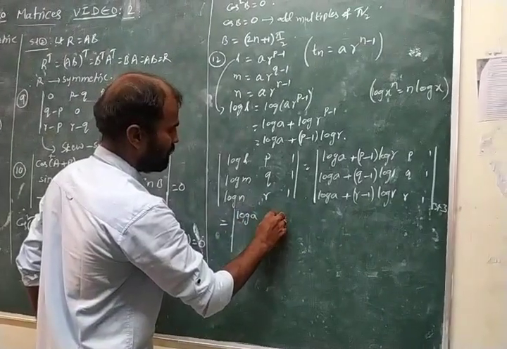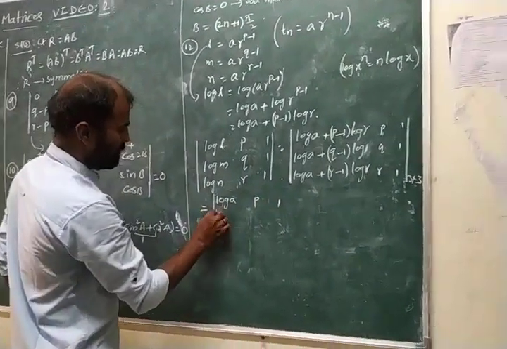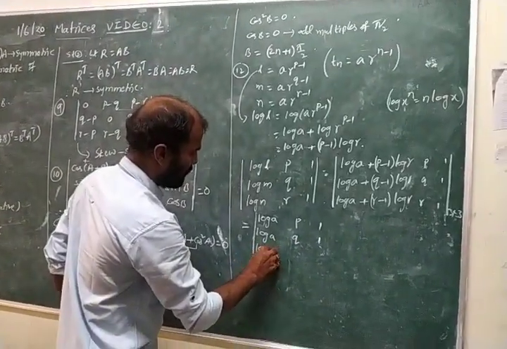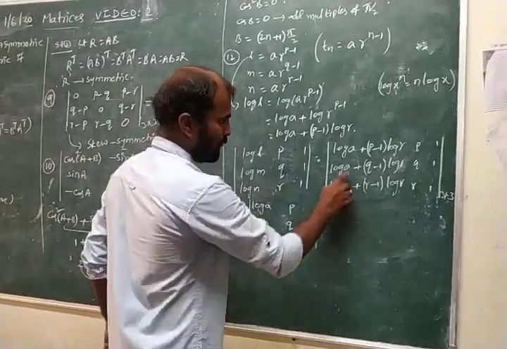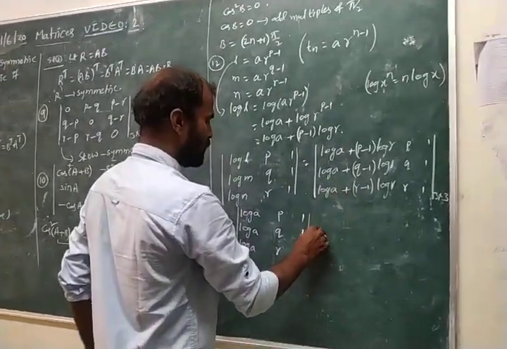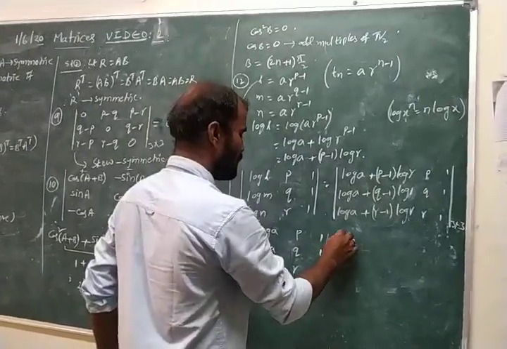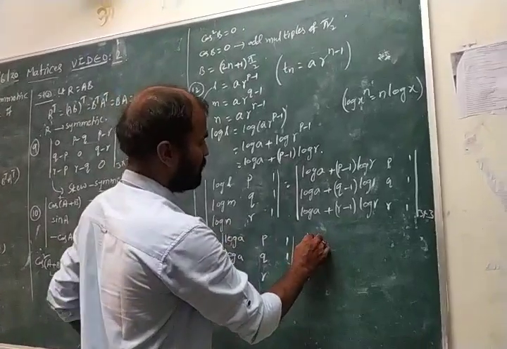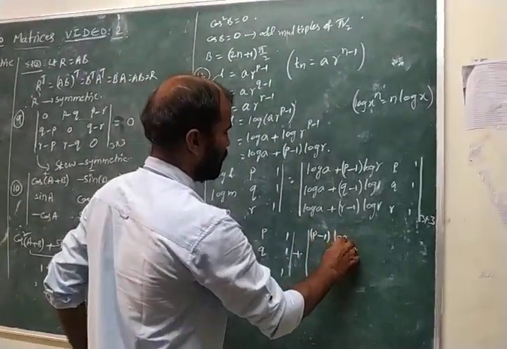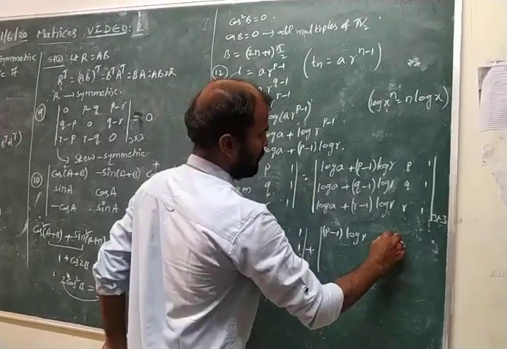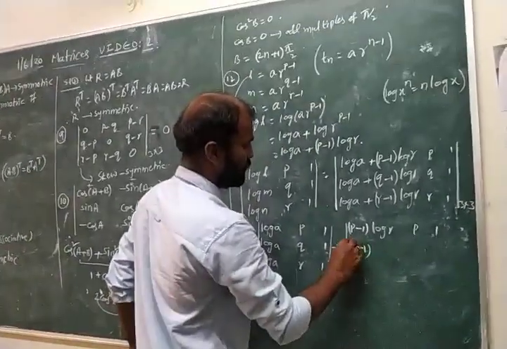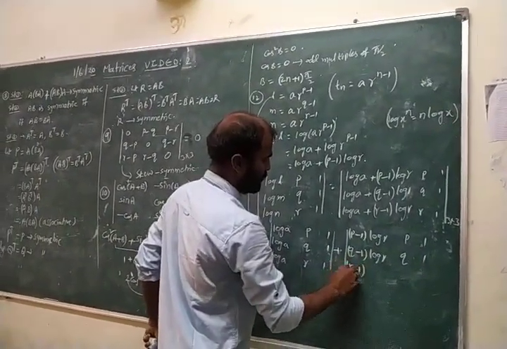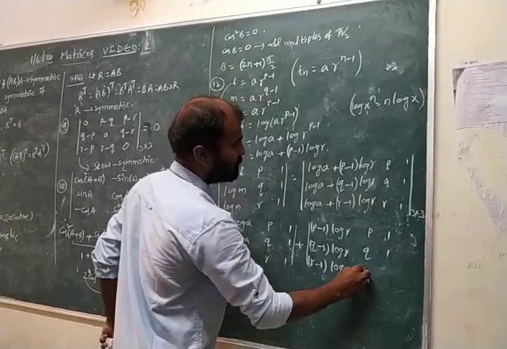log a, p, 1; log a, q, 1; log a, r, 1, plus. What is the sign we have here? Take plus sign. If we have minus here, take minus. So plus. Now close the first element of the first column. Then we get (p minus 1) into log r, p, 1; (q minus 1) into log r, q, 1; (r minus 1) into log r, r, 1.